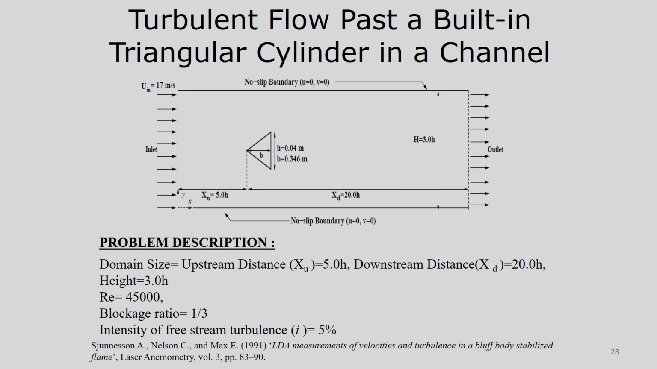This is a turbulent flow past a built-in triangular cylinder in a channel. These are the channel walls, this is your triangular cylinder, and you have an inlet velocity. The Reynolds number is considered as 45,000 so that it becomes turbulent, the blockage ratio is 1/3, and the intensity of free stream turbulence is given as 5%.